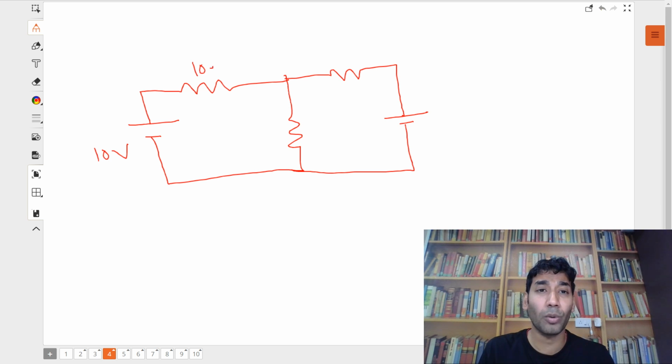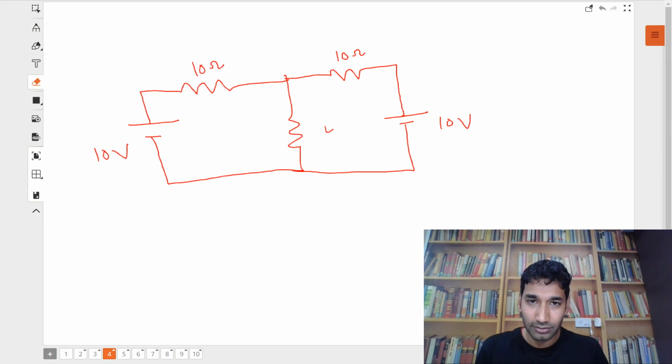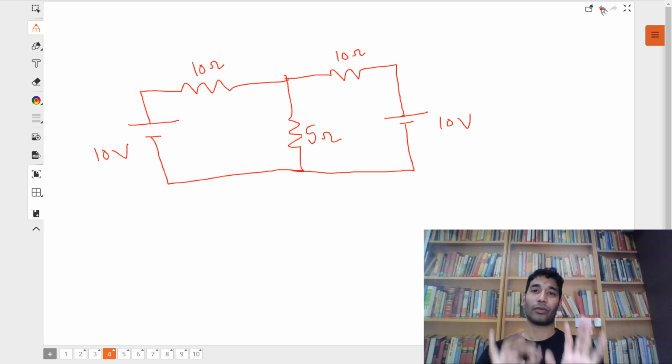This is 10 ohms. This is 10 ohms. Okay. This is, let's say, 5 ohms. And this is a 10 volt battery. Okay. Question clear? Now again the answer question. Okay, this is not 6, huh? Sorry guys, my writing is great, huh? 5 ohms. Okay, this is 5 ohms. This is the 5 ohm.